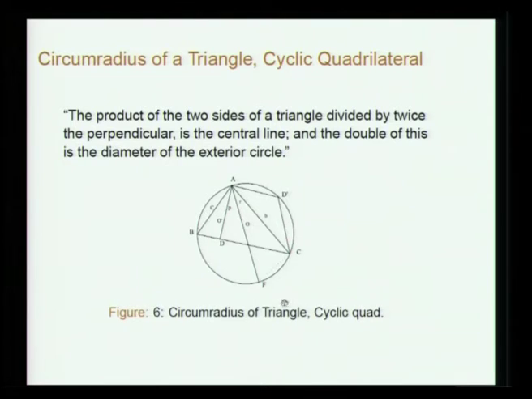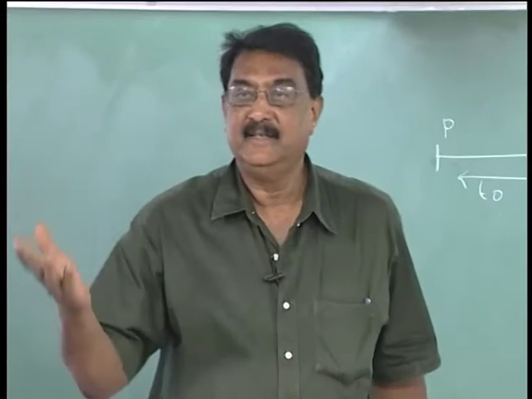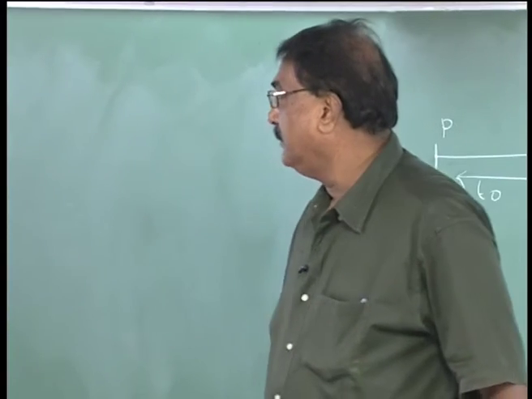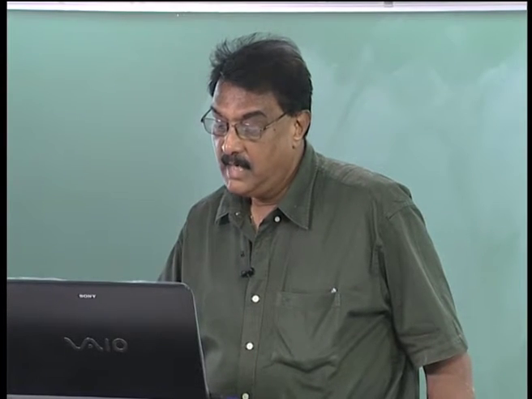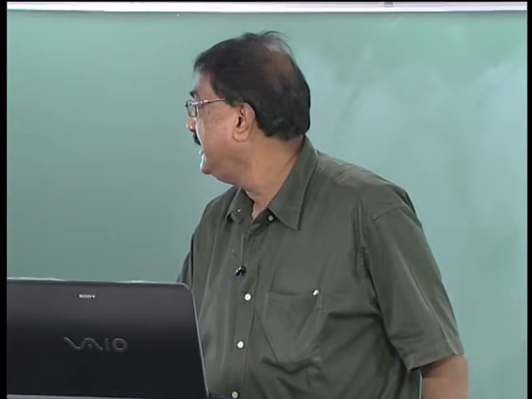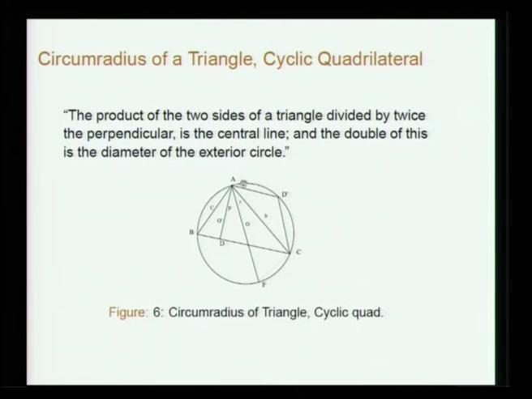So what you do is, from A through O you just go up to F where it touches the circle, then join this. Okay. So then we know that this angle ABC is equal to AFC, because they are standing on the same base, in the same portion of the circle, so they will be equal. So then the triangles, and this angle ACF, you know that this will be a semicircle. So ACF will be essentially 90 degrees.